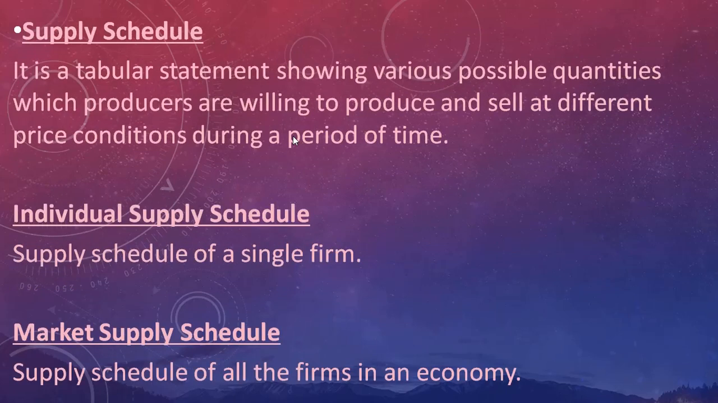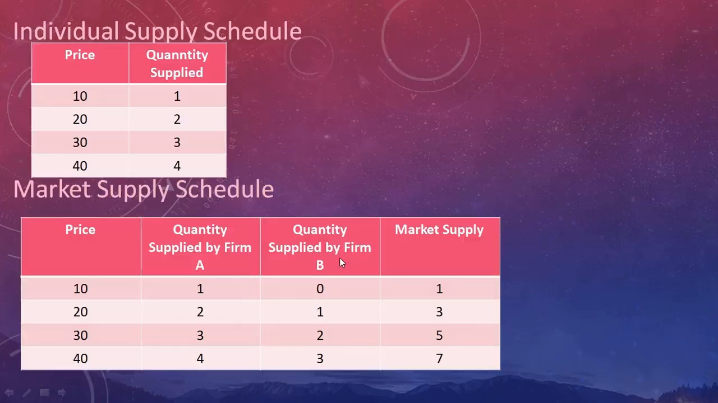Now, supply schedule. A supply schedule is a tabular statement showing various possible quantities which producers are willing to produce and sell at different price conditions during a period of time. Generally, whenever you think about a supply schedule, you are referring to an individual supply schedule, in which you only show the schedule of a single firm. You can see the supply schedule of a single firm here, and you can see that the law of supply has been applied.